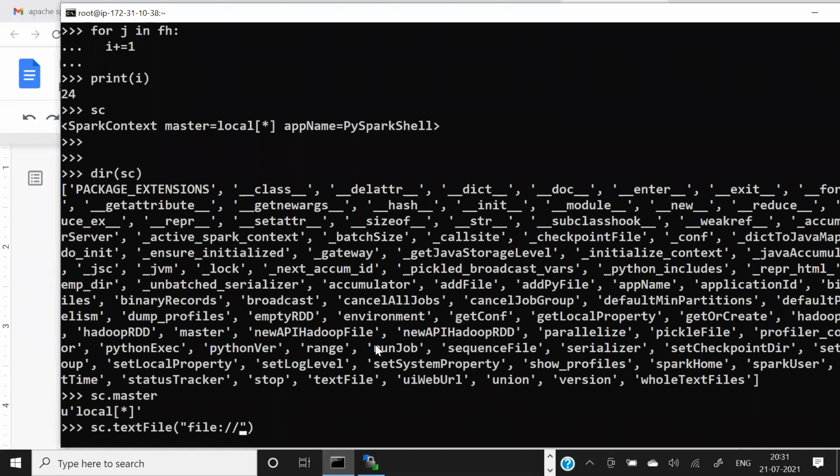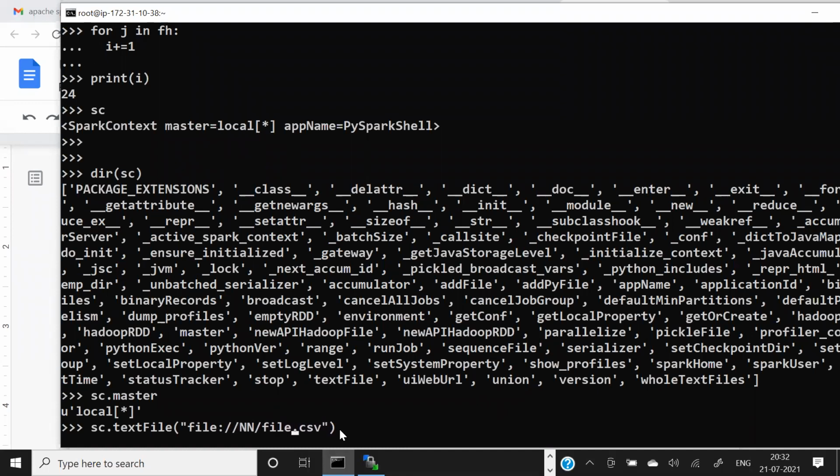So this is one demo I want you to try. You have created a separate HDFS cluster, and wherever the HDFS master is, just give this protocol, give the IP of your name node, and give the file name that you want to retrieve here. What you will see is that Spark has connectivity to Hadoop. So this way you can integrate Spark and HDFS. They can retrieve the file, and we can store this file in some particular variable. But right now I'm going to use my local file.